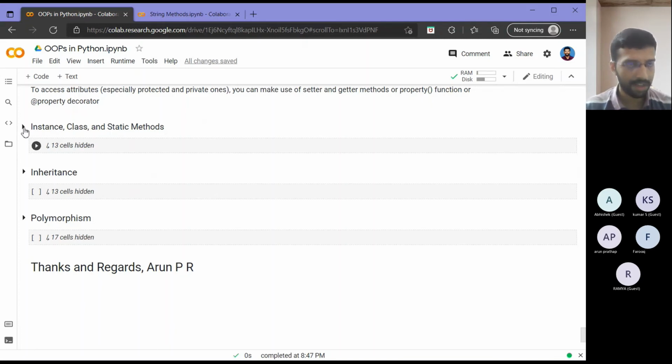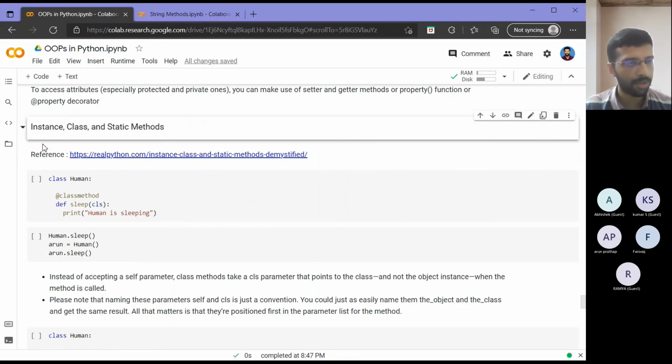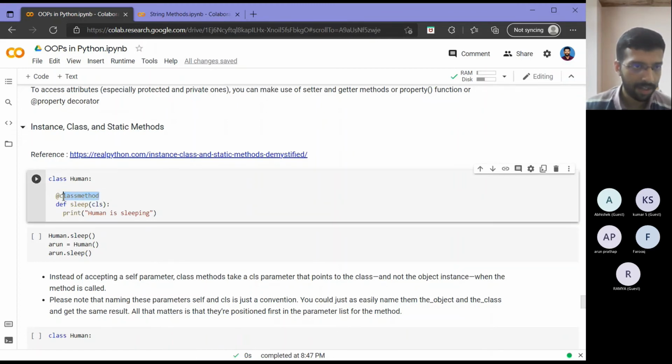So this is, I think, part of our modules also, so I'll just spend some time on that. One link is given here also, you can go through. Basically here, as you can see, I have just put an @classmethod before my function definition. And instead of the self I had earlier, I changed it to cls. So now let's see why it is done. I will not go into details because we just need to see the implementations. Implementation details and all, if you are interested, you can go through this particular link.